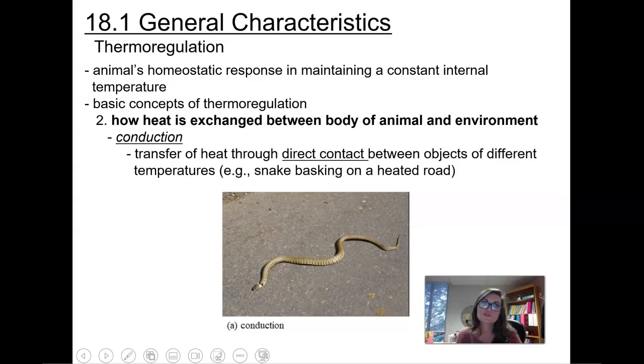Another one is how heat is exchanged between the body of the animal and the environment. So we can have conduction. That's a transfer of heat through direct contact between objects of different temperatures. An example of this would be a snake lying on the hot road in order to absorb some of that heat because it's cold.